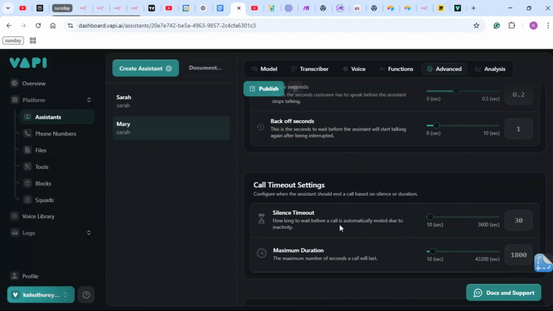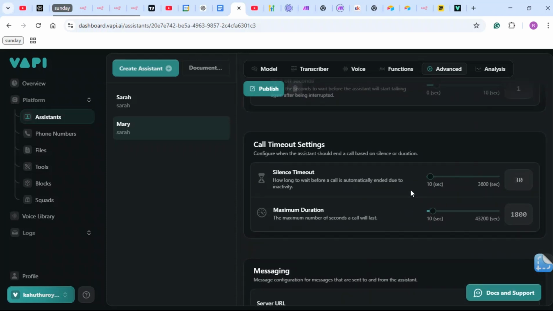A lot of this I usually leave as default. You can play around with it, and actually the best way to set this up is after playing around with it. It's because I have already done this a lot of times, so I know what works best for me. I'm just going to leave maximum duration. This is basically the longest time a call will take.